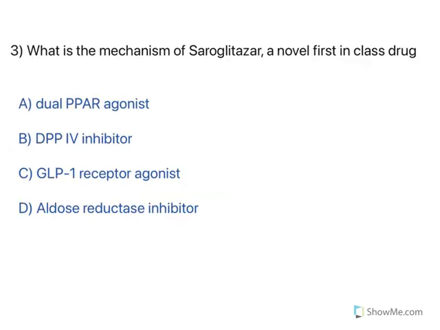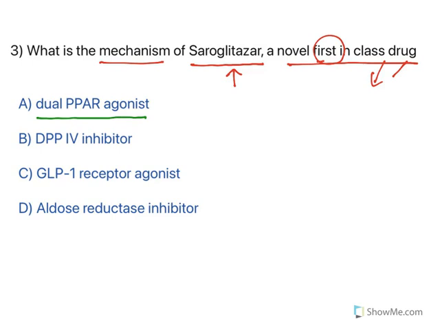Now this is also an important one. What is the mechanism of saroglitazar, a novel first-in-class drug? Understand the question. So there is a new classification. In that new class, the first drug is this one, saroglitazar. Now, this is a new drug. In NIPER, usually there will be questions related to newer drugs. See the options. The first one is dual PPAR agonist.